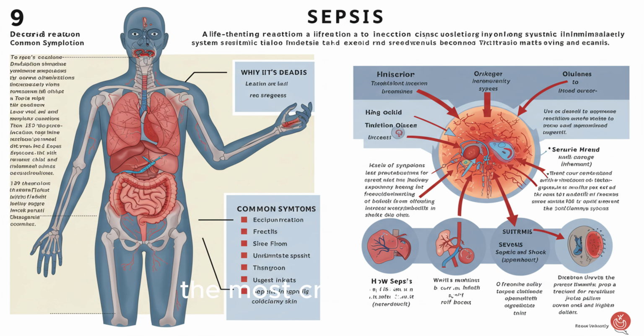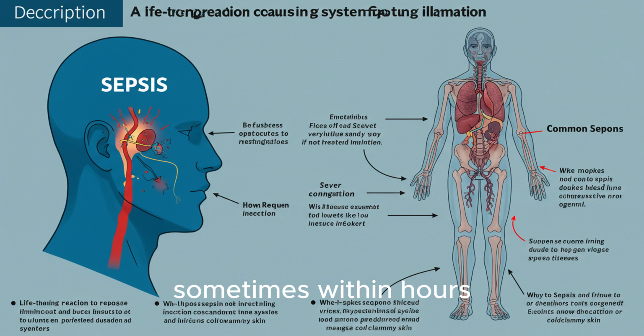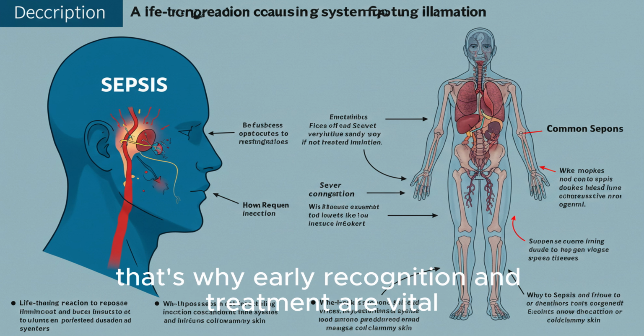Septic shock, the most critical phase, characterized by a dramatic drop in blood pressure, which can lead to multiple organ failure and death. Once sepsis sets in, it can progress very quickly, sometimes within hours. That's why early recognition and treatment are vital.